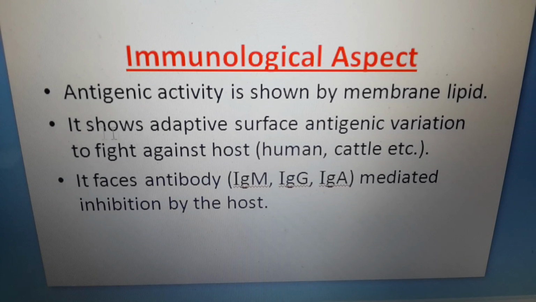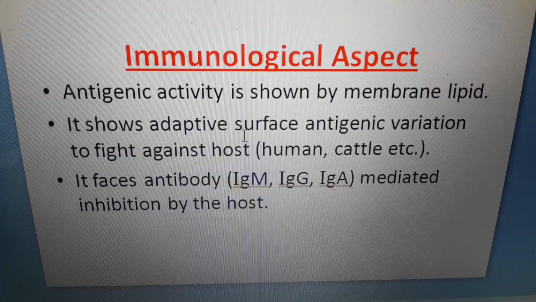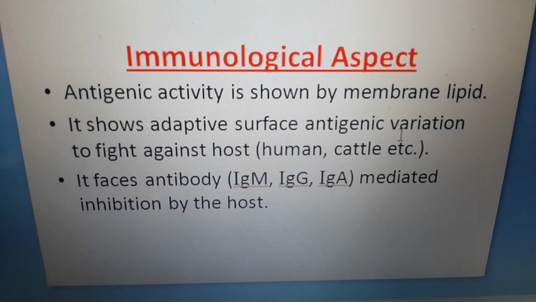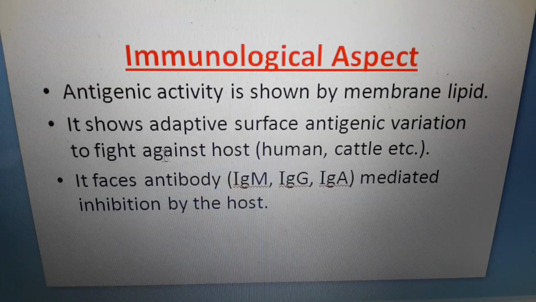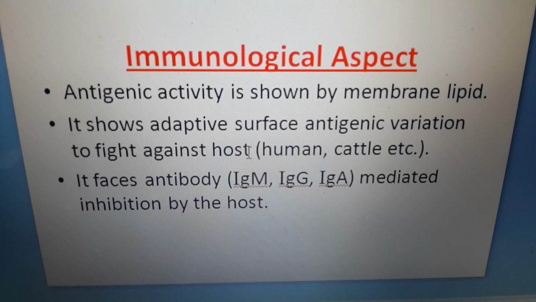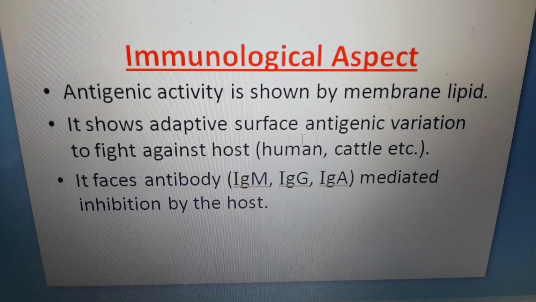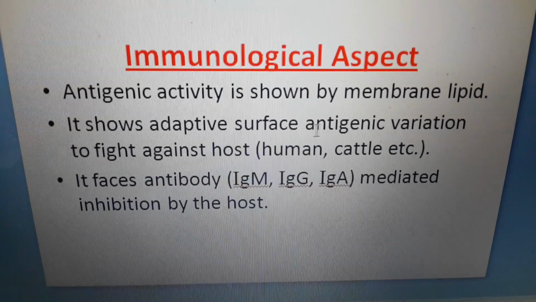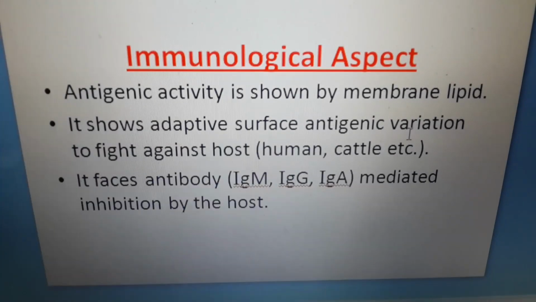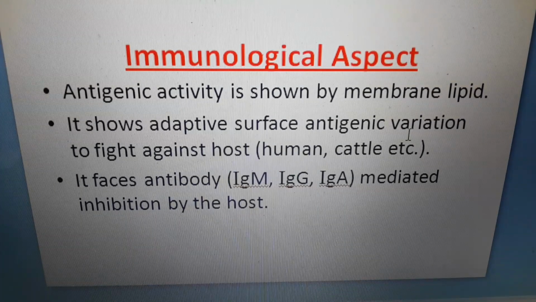Mycoplasma also shows adaptive surface antigenic variation to fight against the host defense mechanism. This is a very important point, antigenic variation. What is antigenic variation? The antigenic property will vary.